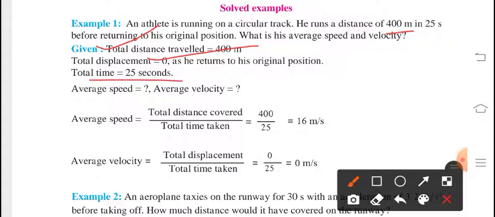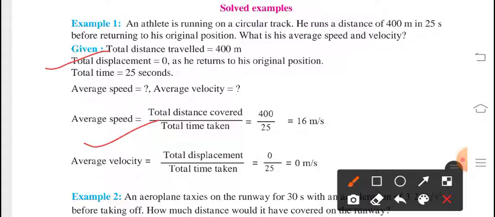Now here we have to find its total displacement. Total displacement is 0 as he returns to his original position. Average speed and average velocity we have to find over here. We have a formula for average speed, that is circumference upon time, which we have seen in the previous lecture also.